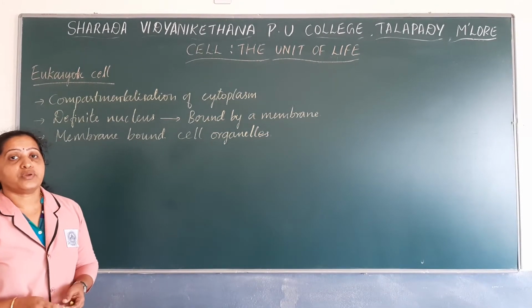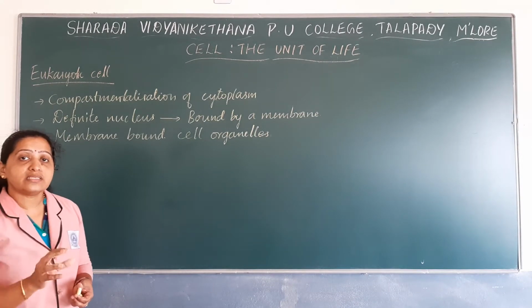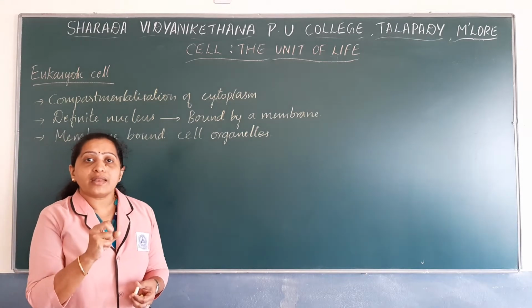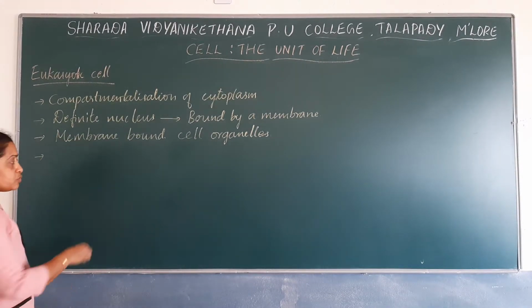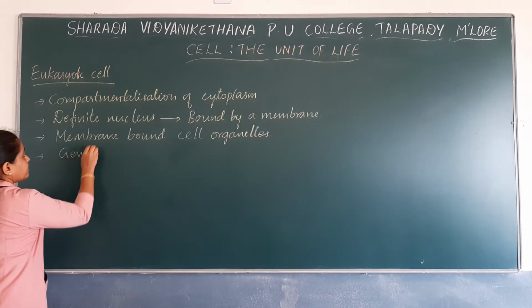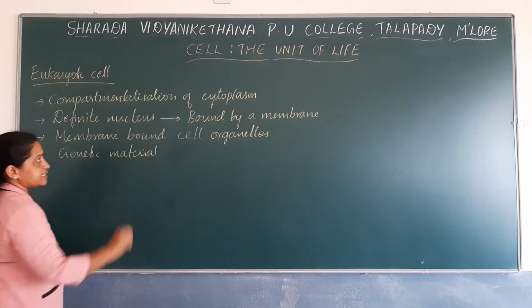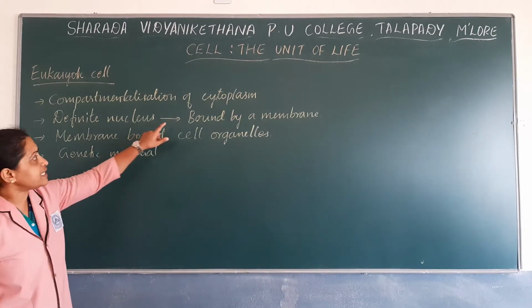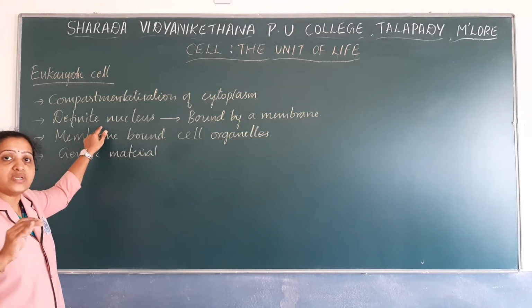And in the eukaryotic cell, the genetic material is present inside the nucleus. How is it organized?